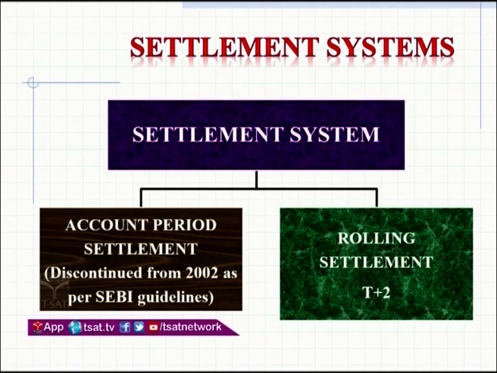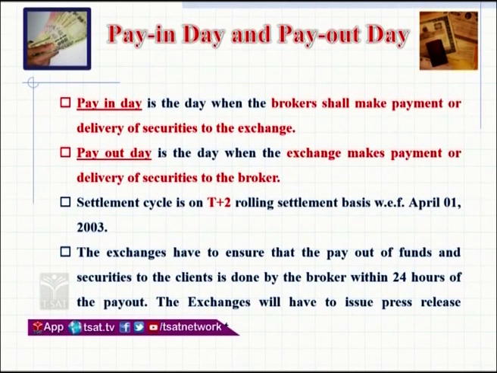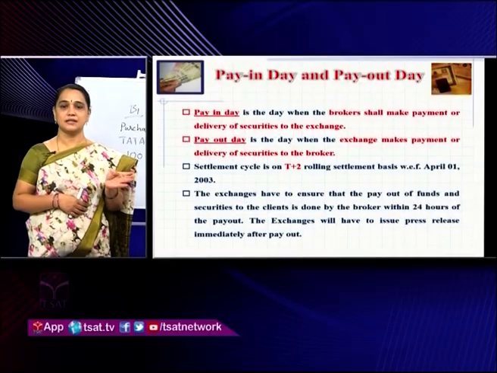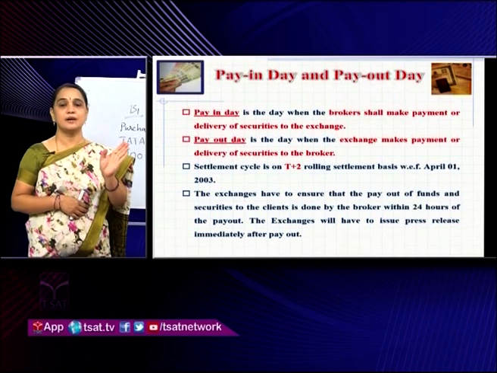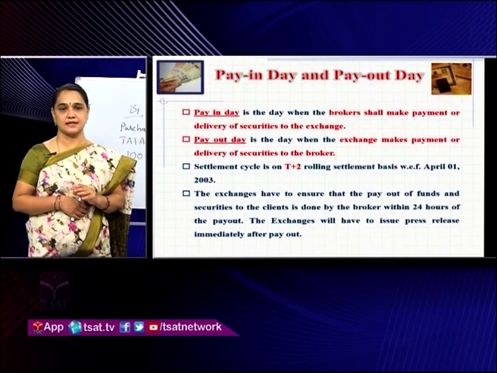T+2. T+2 means trading day plus 2 days. How does this take place? As per the pay-in and payout rules. What is a pay-in day? Pay-in day means the day when the buyer's broker will transfer the amount to the stock exchange, and the seller's broker transfers the shares to the stock exchange.